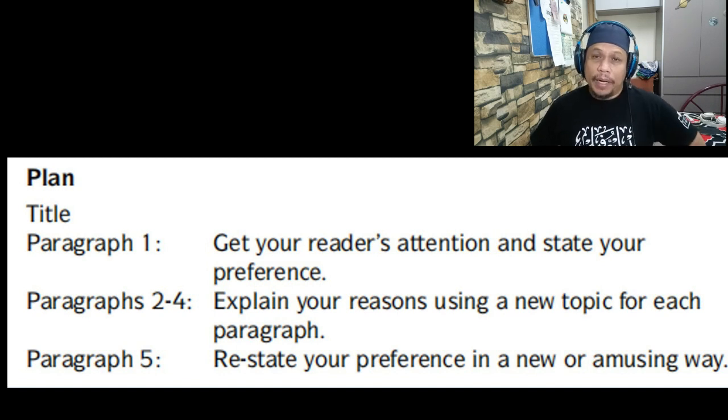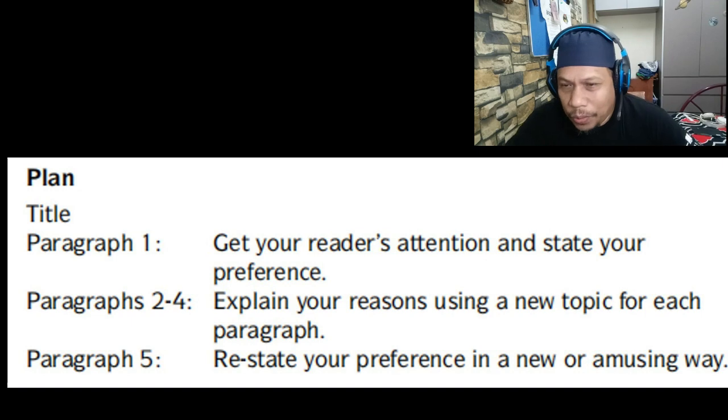And finally, paragraph 5, of course, the last paragraph is the closing or the conclusion. Restate your preference in a new or amusing way. Okay, that's rather challenging. Okay, stating is not challenging, but stating it in an amusing way is more challenging.